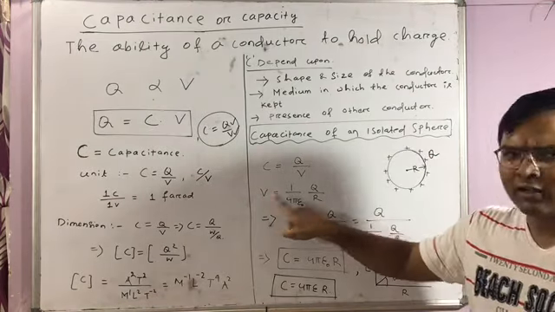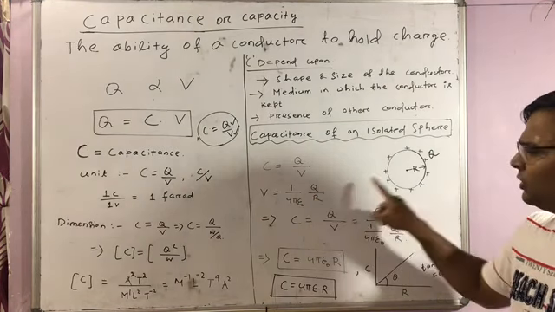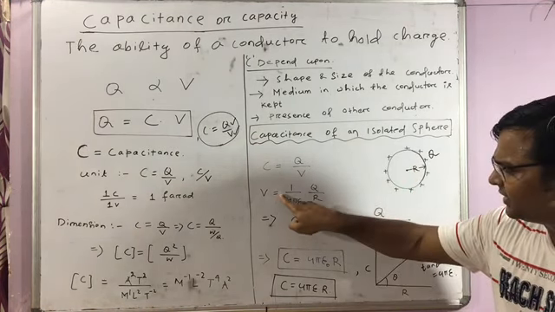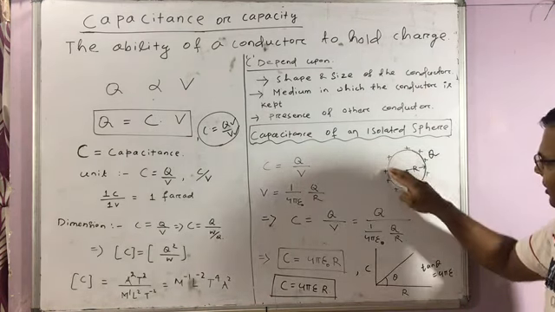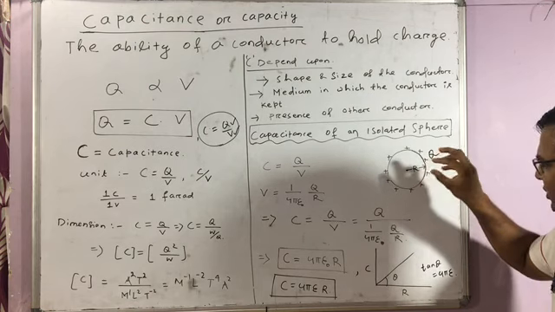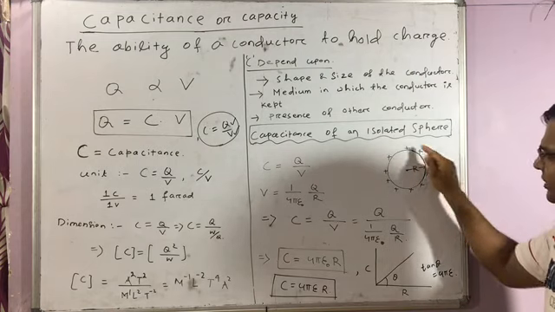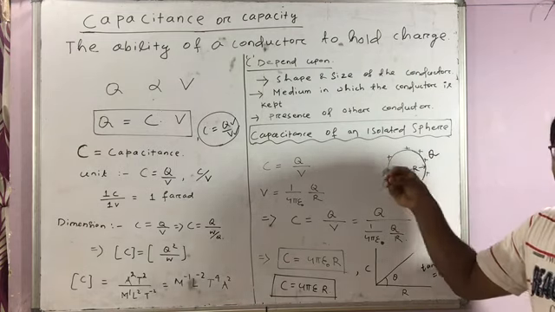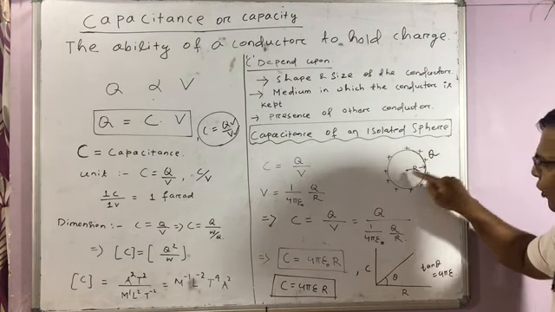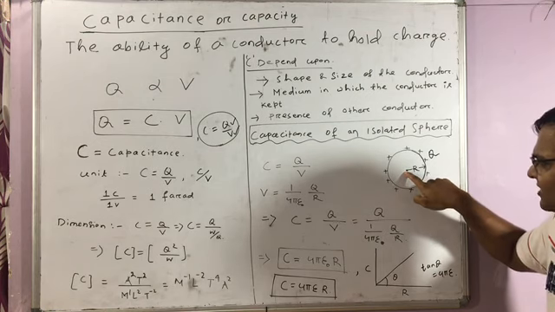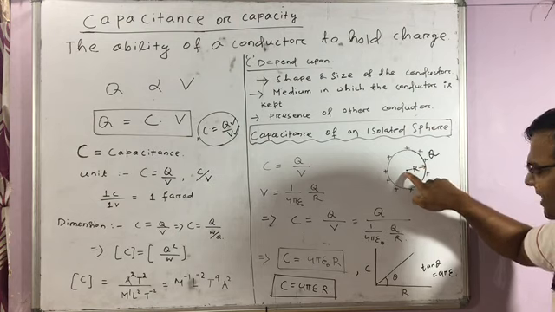We know the formula for capacity, C is equal to Q by V, and on the surface, the potential for a conducting sphere is given by 1 by 4 pi epsilon Q by R. From the shell theorem we can find the potential, because the shell theorem suggests that if a charge is distributed over a conductor and you are looking from outside the sphere, the entire charge behaves like a point charge of plus Q amount placed at the center.